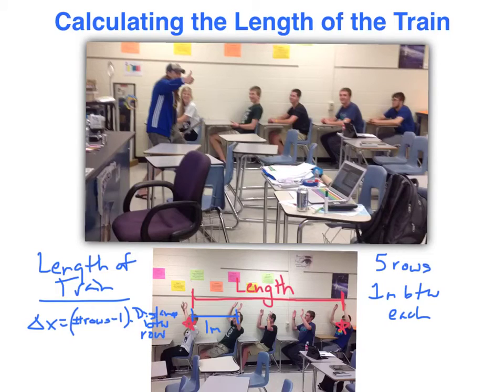each row. As we said when we were going through this problem together in the video, in this particular example the length of my train is going to be equal to 5, the number of rows, 1, 2, 3, 4, 5 rows, minus 1. And we found the separation between the rows to be 1 meter. As a result, we'll get 4 times 1, or 4 meters in length.